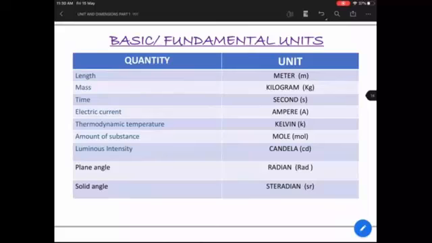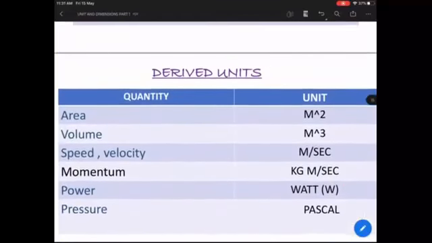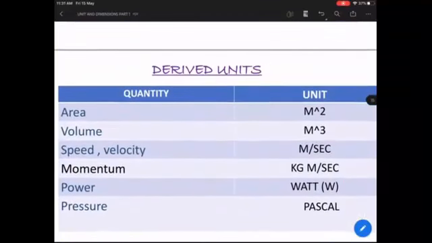Then you have 2 more supplementary units, which is plane angle and solid angle. So regarding plane angle and solid angle, I'm going to take a separate session for making you understand what is plane and solid angle. Okay. Then we have the derived quantities: area, volume, speed, velocity, momentum, power, pressure. So all these are derived quantities.